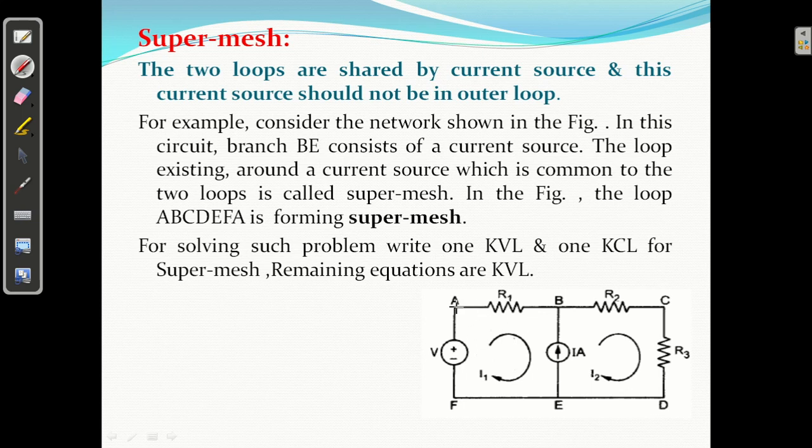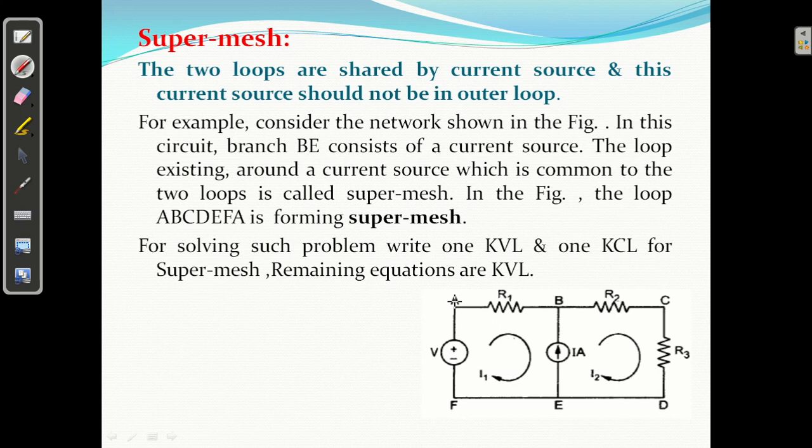What is a super mesh? A, B, C, D, E, F, A. This is a super mesh. Clear? The concept of super mesh is clear. अगर दो loop, two loops, this is one loop and this is another loop, and shared by the current source. दो loop के बीच में current source आ गया. So this is forming a super mesh. So super mesh क्या है? A, B, C, D, E, F, A. This is a super mesh.